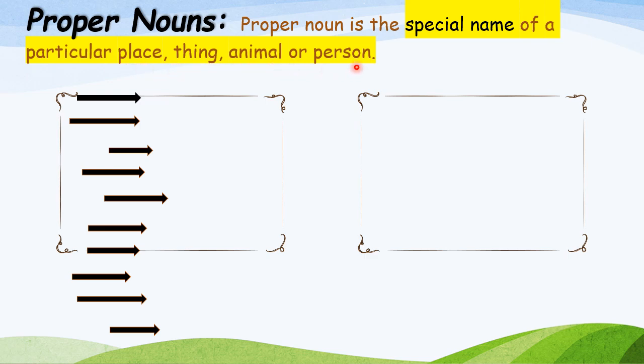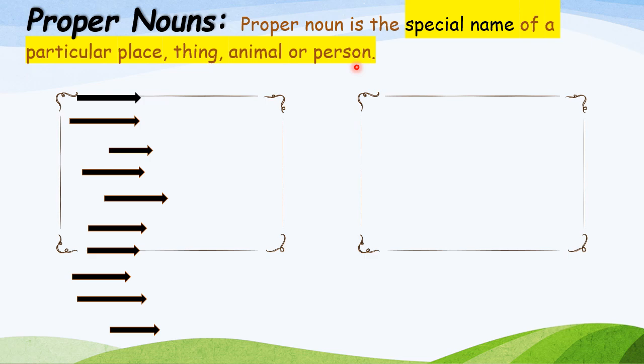Children, when we are talking about proper nouns, we are talking about particular or special or specific names of a person, place, thing or animal. Is it clear? Here we are not talking in general terms. Here we are talking about a particular person, particular thing, particular animal or particular place. We are specific here. We know exactly what we want.